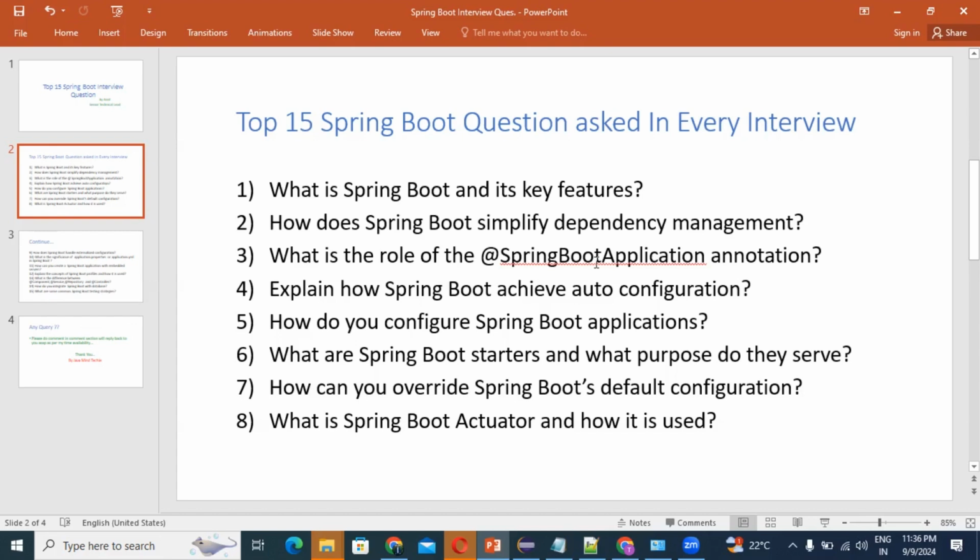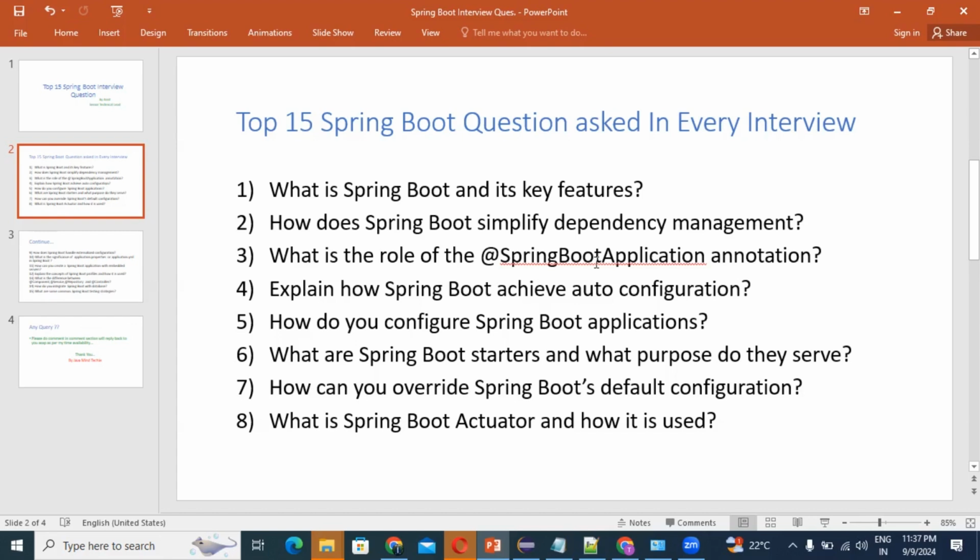Next key feature: starter poms, pre-configured dependency sets that make it easy to include commonly used libraries. Next key feature is production ready. What does production ready mean? Definitely you have heard of actuator. Actuator means it includes actuators for monitoring and managing the application. That is called production ready, and it is one of the key features of Spring Boot.